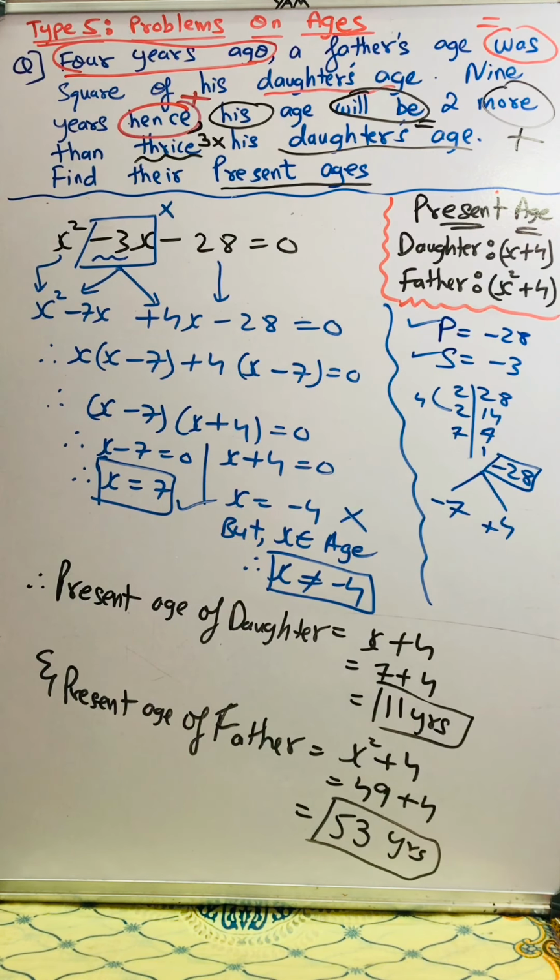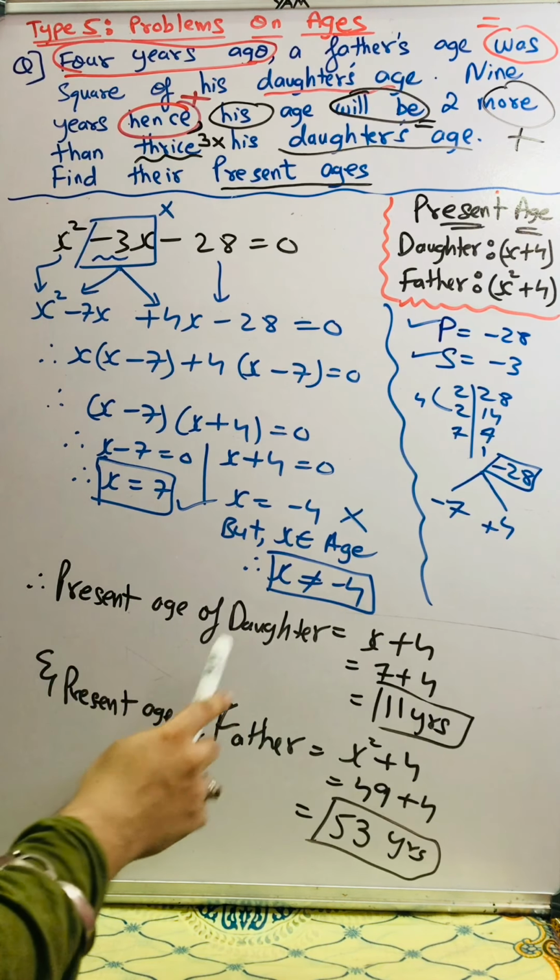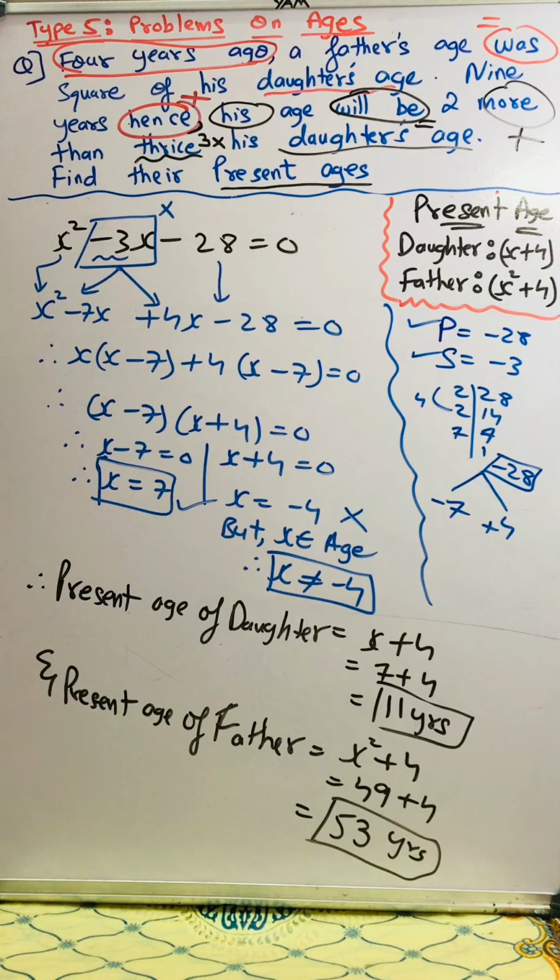Present age of, the word present is important. You have to write it. It's compulsory. Present age of daughter is 11 years and present age of father is 53 years.